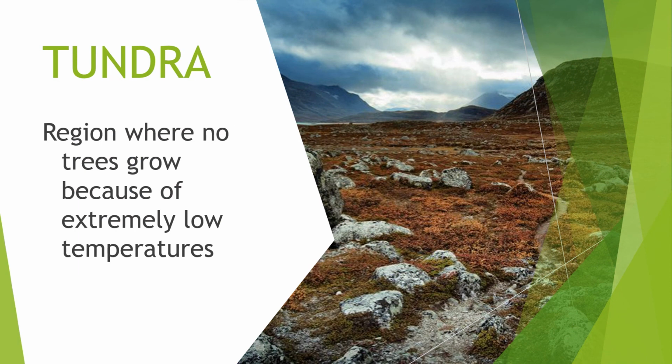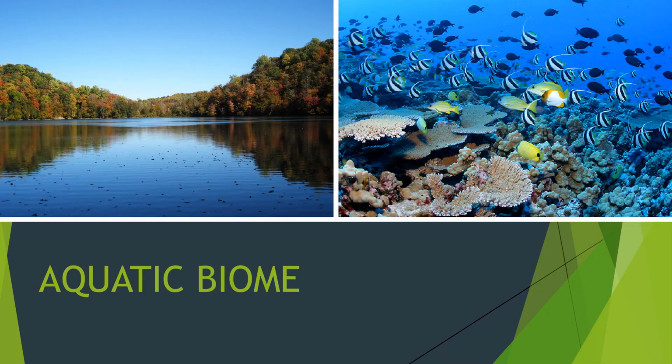The next biome is the tundra. It's a type of biome where tree growth is hindered or stopped by low temperatures. The word tundra, class, means uplands or treeless mountain tract. Okay, next. And lastly, we have the aquatic biome. Now, this biome is divided into two. We have the freshwater and the marine regions. Again, we have the freshwater and the marine regions.